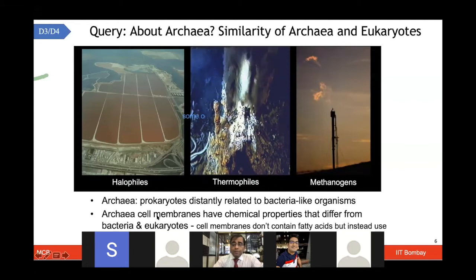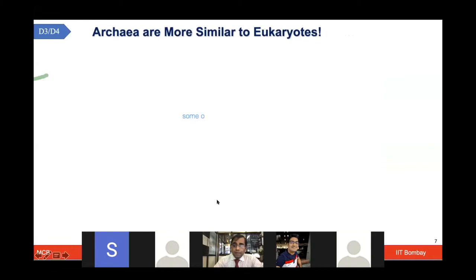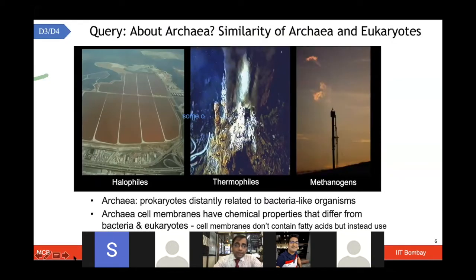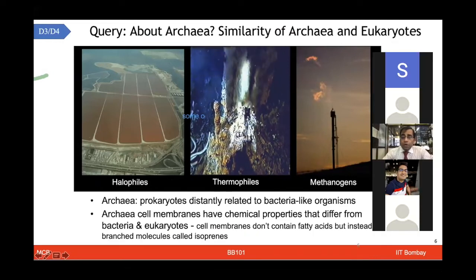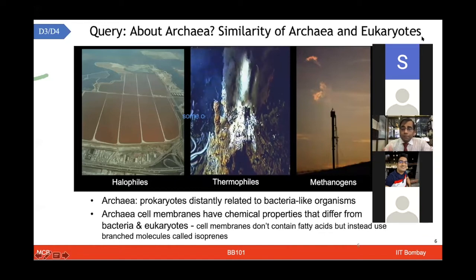And some of these properties lie in their cell membrane architecture, especially if you look at their cell membrane composition. They have a few chemicals which are different from the prokaryotes or eukaryotes for that matter. They contain a few fatty acids which are quite branched molecules like isoprenes, and that gives them some special abilities.